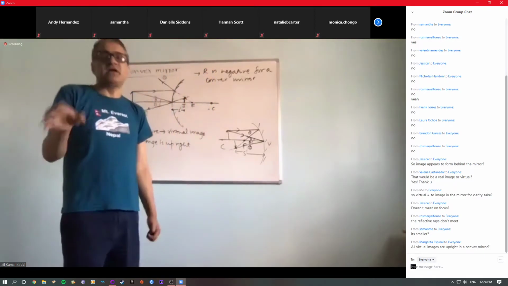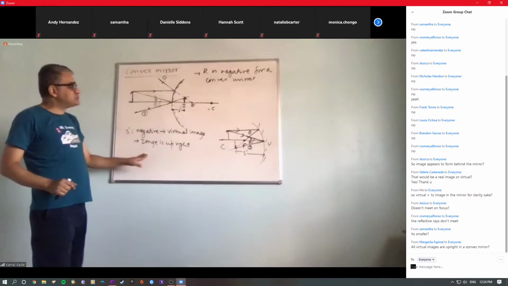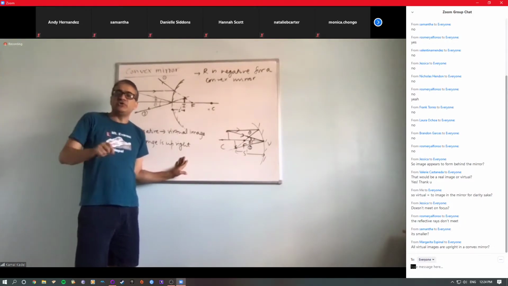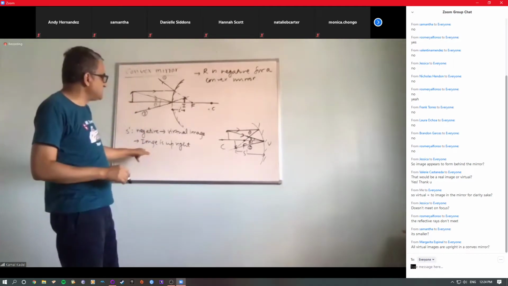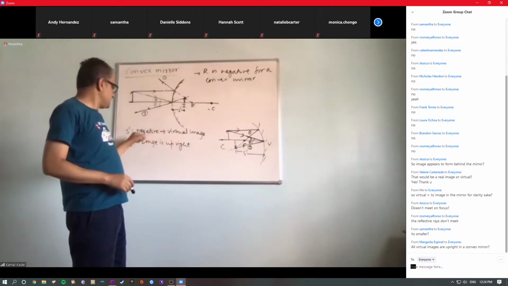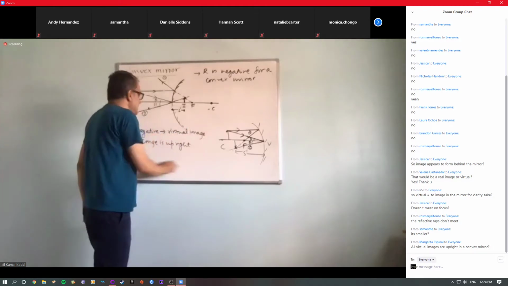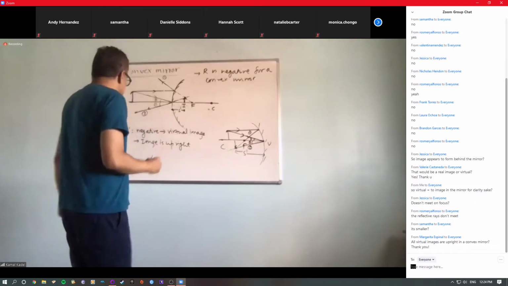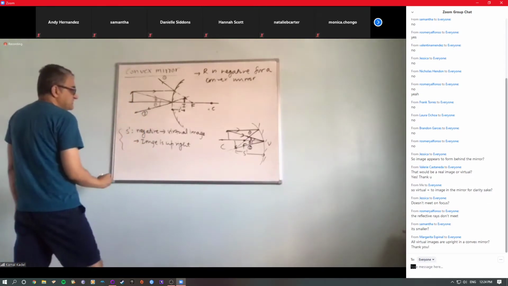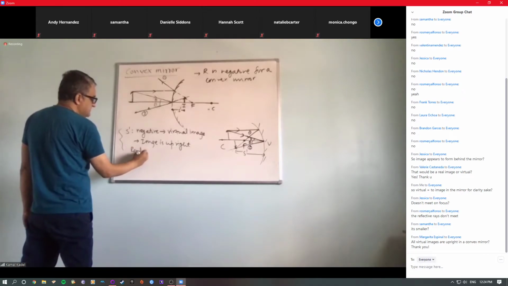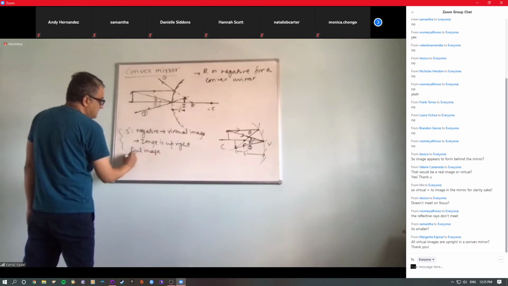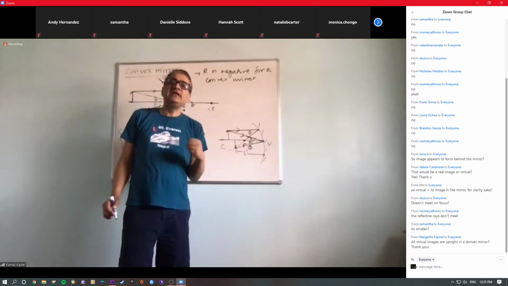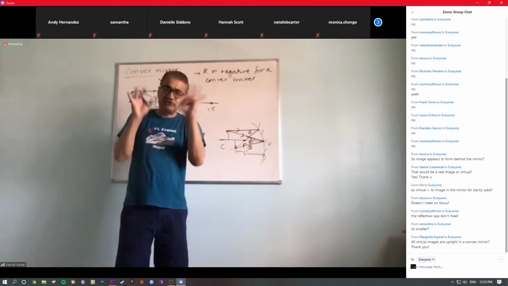Not only in convex, all virtual images are upright. Even the virtual image produced by a concave mirror is upright. For all virtual images, S prime is negative. This is true for any type of virtual image, right? So this column is for virtual image. If I want to write for a real image, again, as I said before, a concave mirror can also produce a real image in one situation. I'll show you later.